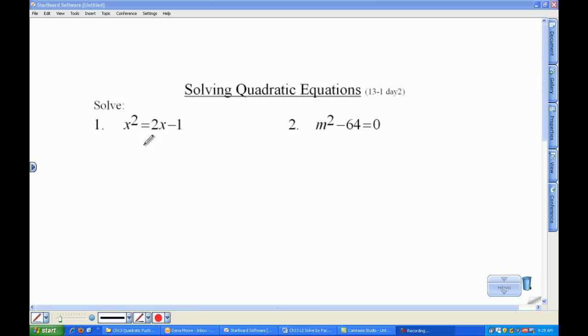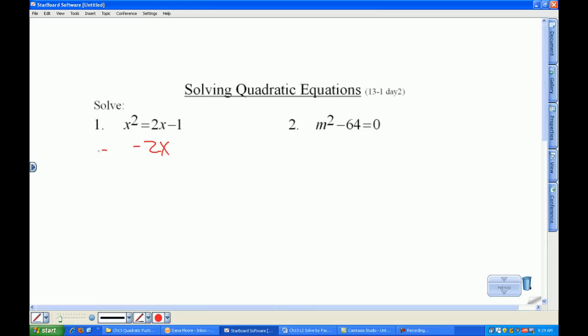Problem 1 here, you notice that not everything is set equal to 0. The first step when solving any quadratic is to set the equation equal to 0. That should be written in your notes. Set the equation equal to 0. Keep x squared positive. You saw the example we did in class yesterday, that homework assignment, where having negative x squared plus x plus 30 made the problem very confusing. Multiplying everything by negative 1 is what we did to fix it, but if we just keep x squared positive, we won't have to worry about that.